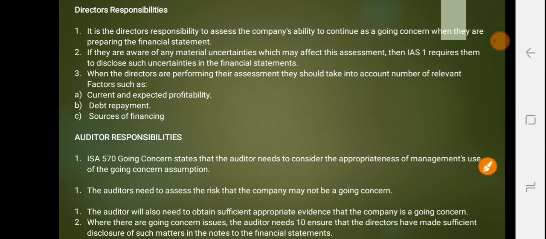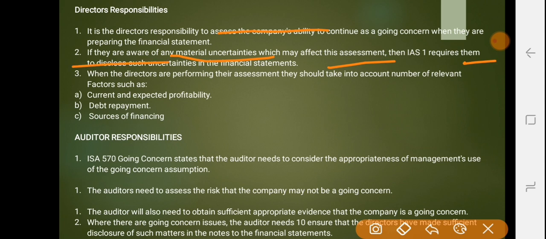Next we have directors' responsibilities as well as auditors' responsibilities with respect to going concern. It is a director's responsibility to assess the company's ability to continue as a going concern when preparing the financial statements. If they are aware of any material uncertainties which may affect this assessment, then IAS 1 requires them to disclose such uncertainties in the financial statements.